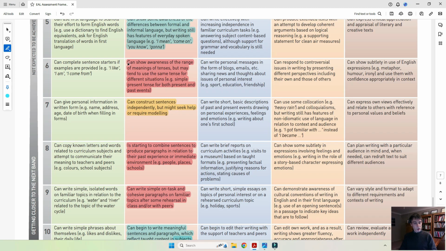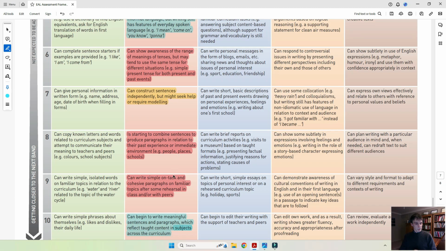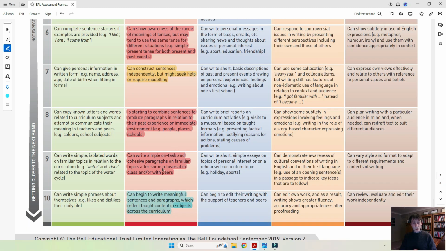and work on those. So can show awareness of the range of meanings of tenses, but may use the same tense for different situations. So we could work on this, and then secondly, produce paragraphs in relation to their past experience. Now, although descriptor 9 is actually also about paragraphs, and also about familiar topics, however, it does say cohesive paragraph, which suggests a higher level of the ability of using paragraphs. At the moment, the learner is not actually using any paragraphs whatsoever.